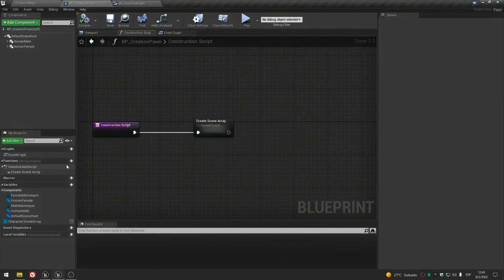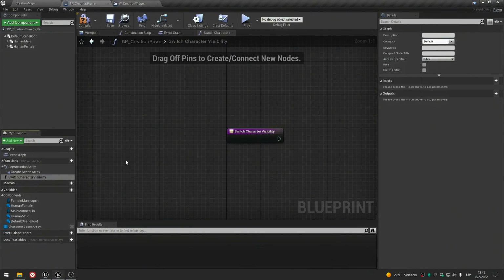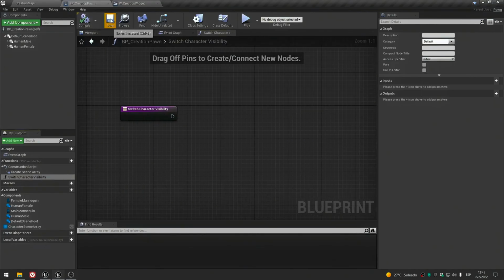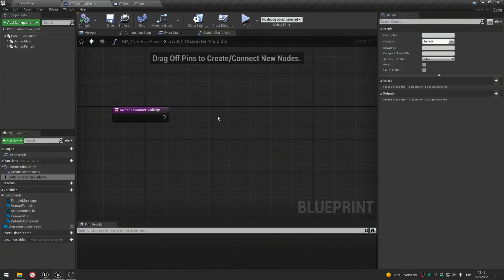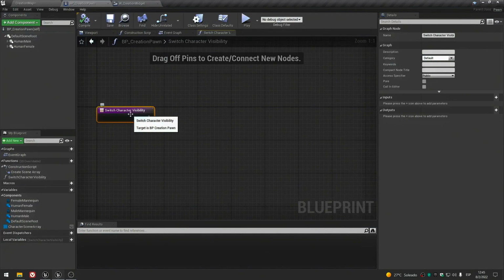Okay, let's create our new function, and I'm gonna call it switch character visibility. And for this I will have to do several things, so I will try to go step by step. The first thing that I need is an input.